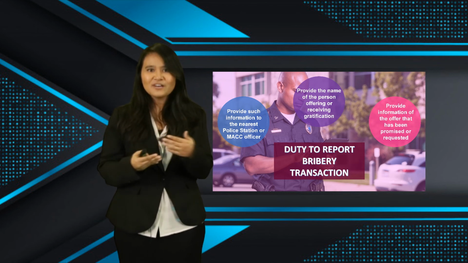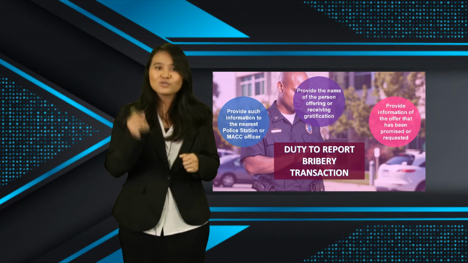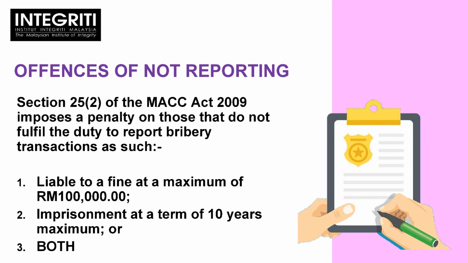Why am I talking about this? Because this is not just a recommendation, this is actually a duty. So if you do not report such bribery transactions, it is an offence of not reporting. Section 25, Subsection 2 of the MACC Act 2009 has imposed a penalty on those that do not fulfill the duty to report bribery transactions.